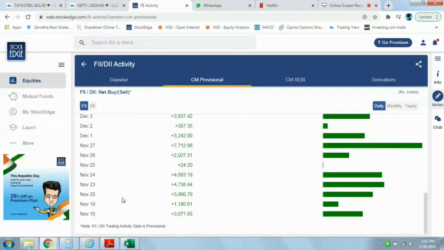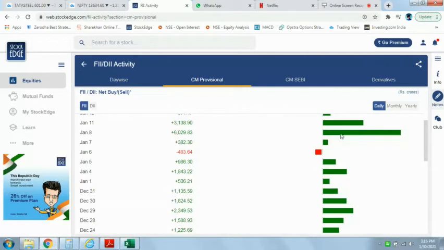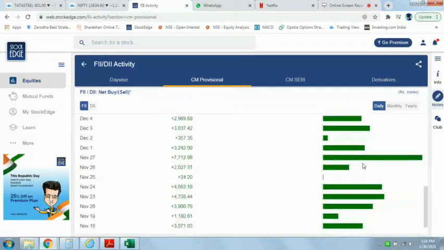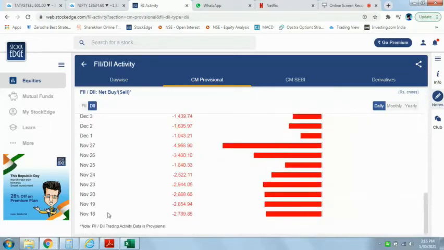They were continuously pumping their money into our market. So here you see all these green lines. Whereas DIIs, you see, they were continuously selling, because FIIs started pouring their money from November 18th. Whenever FII money comes into our market, it will rally, so DIIs continuously started booking their profit. So this date is from November 18th, right? See, from November 18th to Jan 21st.